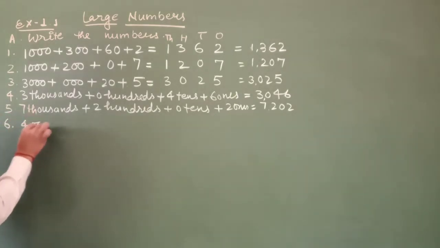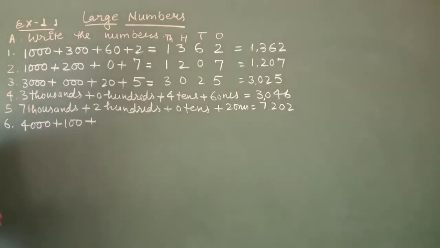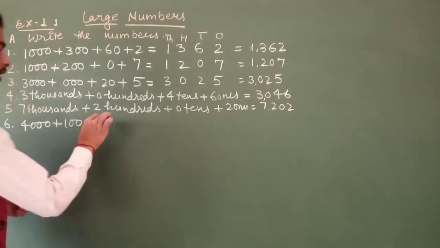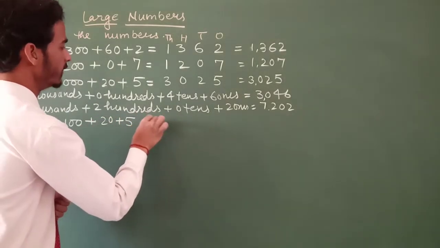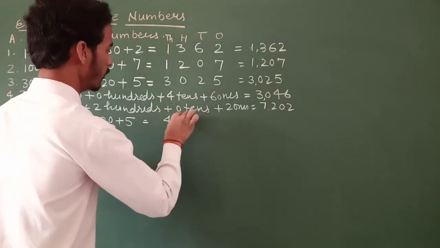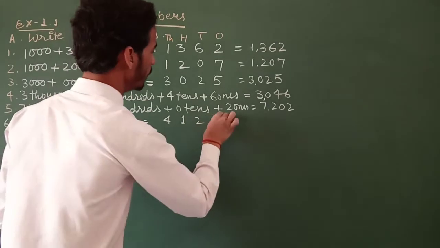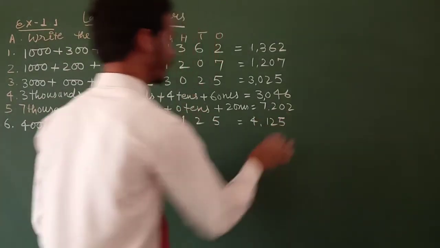Next is question number 6, that is 4000 plus 100 plus 20 plus 5. This number is 4125.